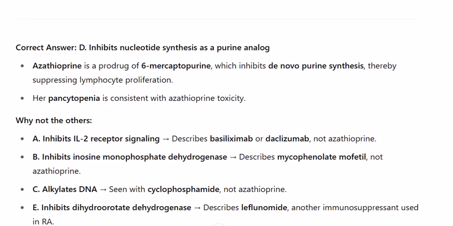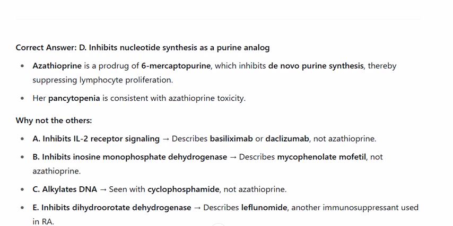Azathioprine is a prodrug of 6-mercaptopurine, which inhibits de novo purine synthesis, thereby suppressing lymphocyte proliferation. Her pancytopenia is consistent with azathioprine toxicity. Why not the others? A. Inhibits IL-2 receptor signaling, describes basiliximab or daclizumab, not azathioprine.